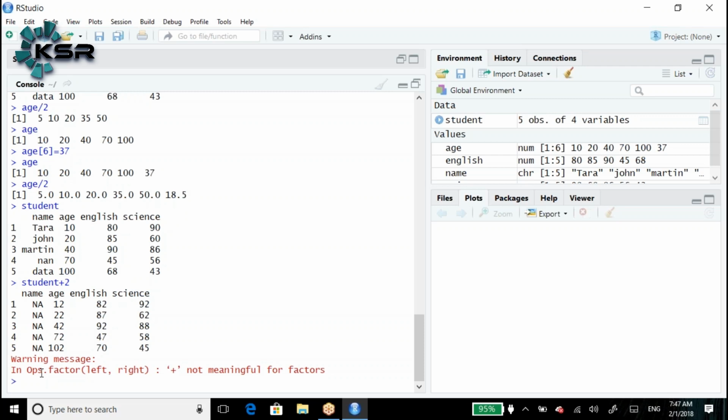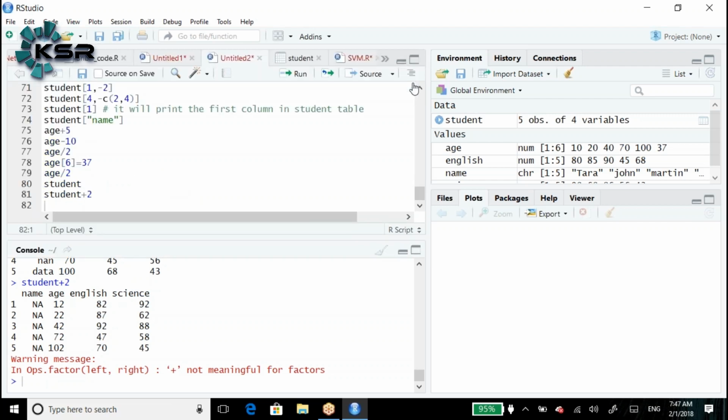So that means when you are adding, subtracting, multiplying, or dividing with a table, especially a data frame, table is nothing but data frame, you need to be careful, because the table can have some numerical variables or some character variables. So while doing these kinds of actions, like BODMAS, basically bracket, division, multiplication, addition, subtraction, please be careful.